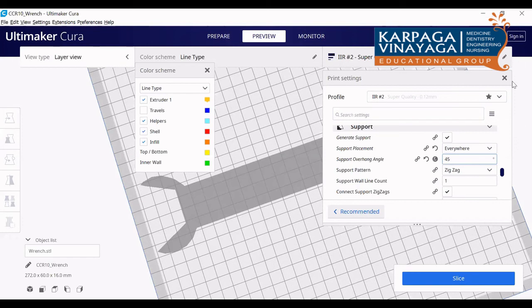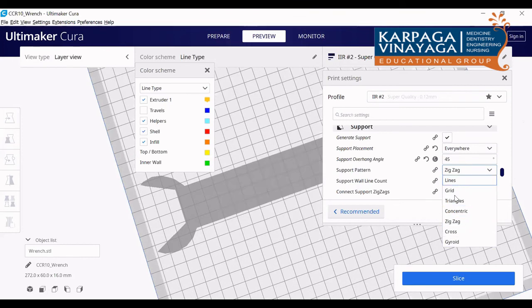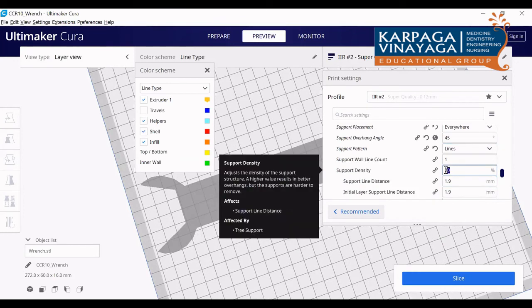And the support pattern, whatever you want, you can choose. It's up to you. Don't go for very strong here. Choose a very light one, maybe lines, because you are going to remove that support. Then support wall line count, one wall is enough. For support density, you can give some minimum density, like infill density.